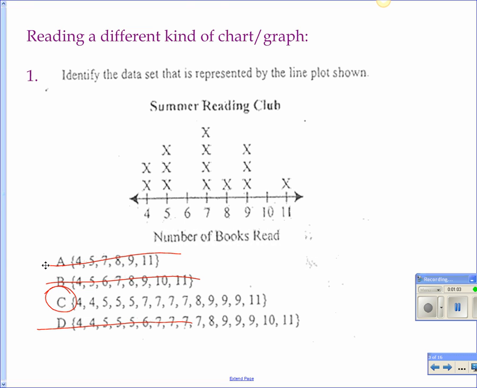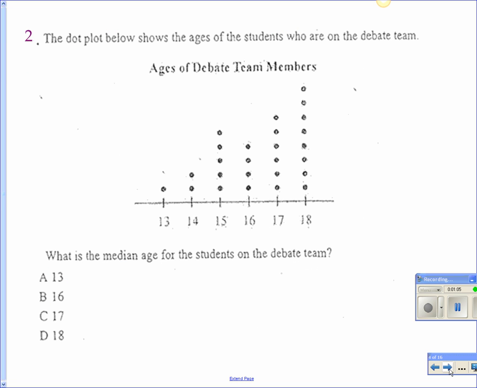Okay. Number 2. What is the median age for the students on the debate team? Chad, what's the key word? Median? Ethan H., what does median mean? The one in the middle, okay? We did this one a few days ago. Anybody remember how we get the number in the middle? We can't put this one in the calculator. We're going to have to do it by hand.